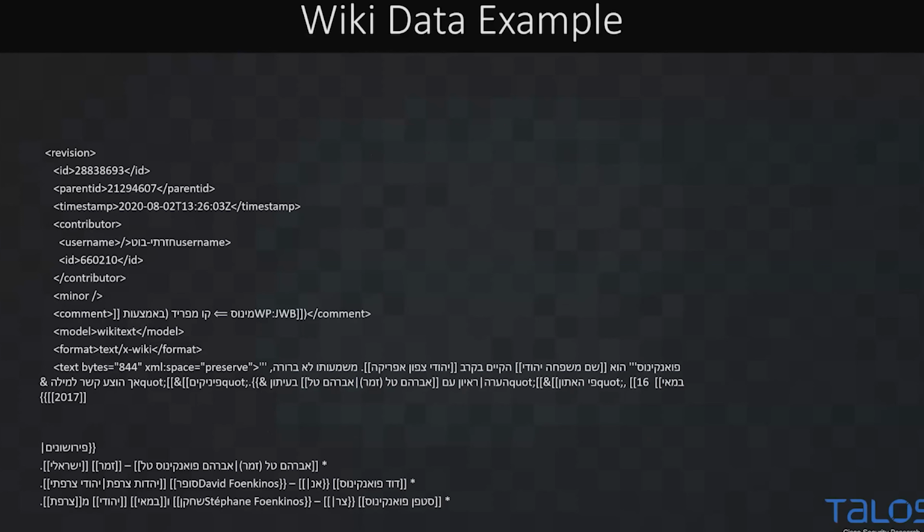And this is an example of what the wiki data looks like if you are actually decoding it. So we have your XML, which is obviously English characters, and we would expect to see a lot of this structure repeated across all of the data, but then you get into the actual text content that is going to be natural language here. So it's a nice mix of both.